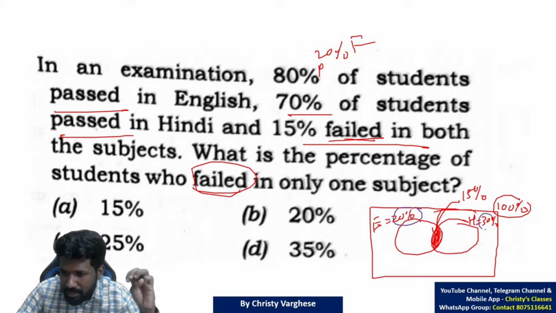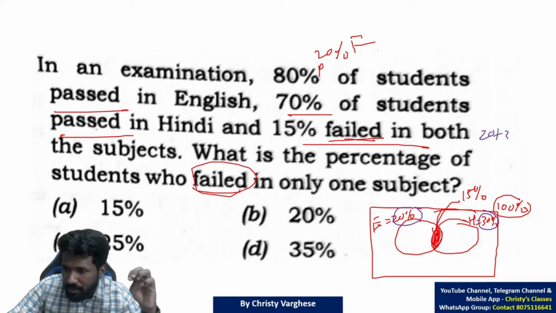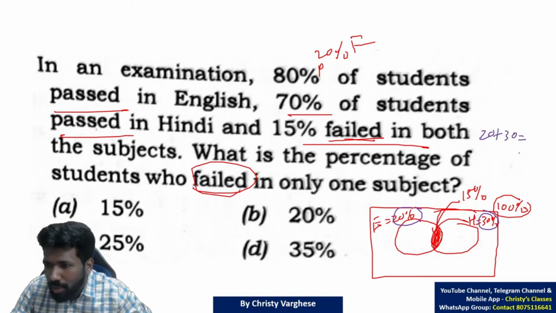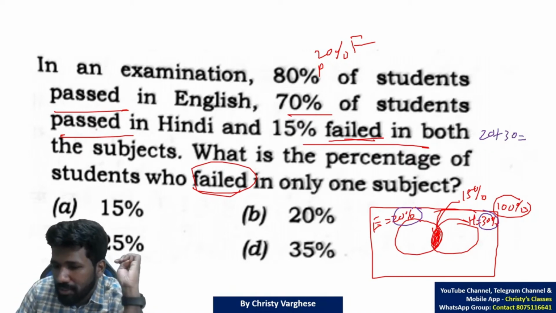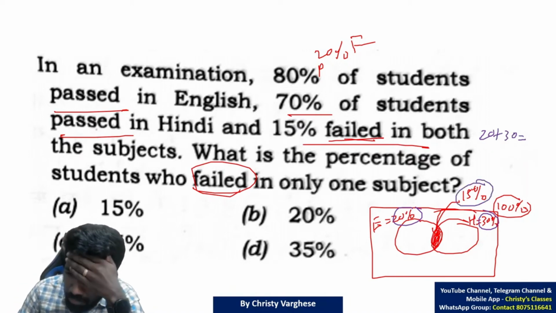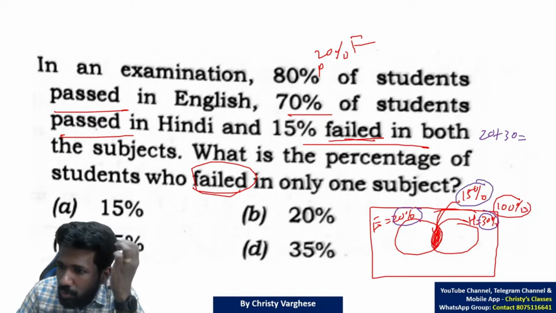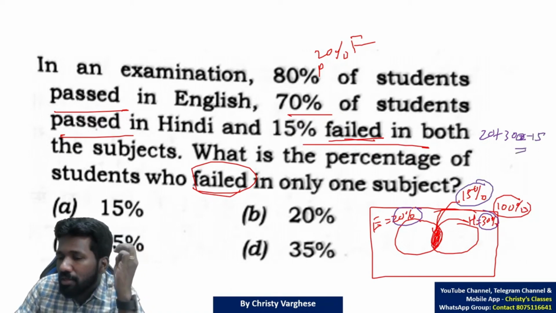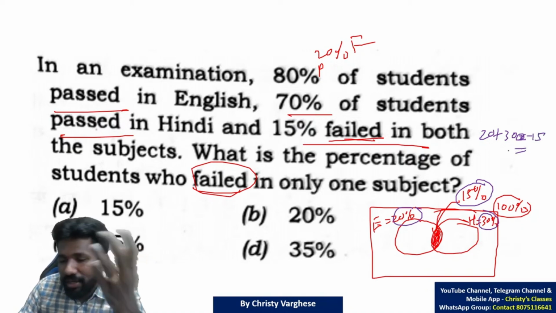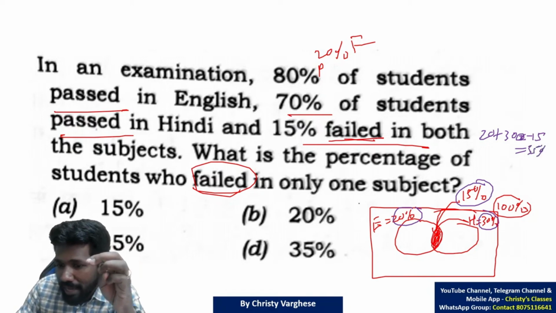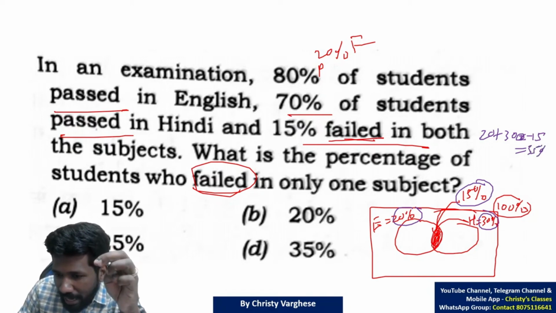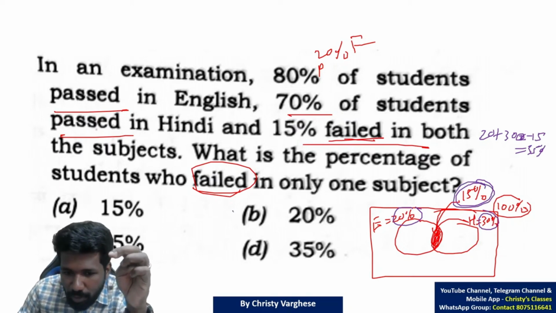This 20% plus this 30%, 20 plus 30, 50%. But English and Hindi failing people total are not 50%, because this 15 is counted in both. So 20 plus 30 minus 15. You can do either this way, 50 minus 15, 35%. That will be the union. And from the union, subtracting 15, you can get 20.